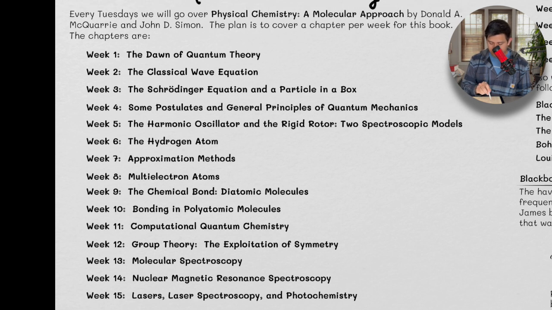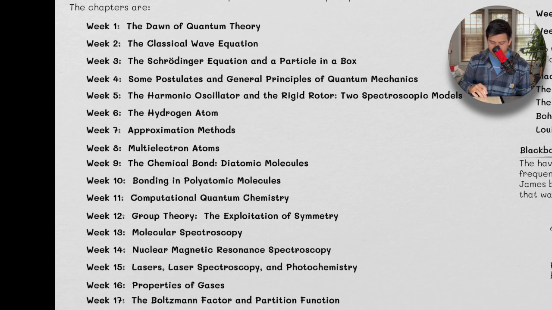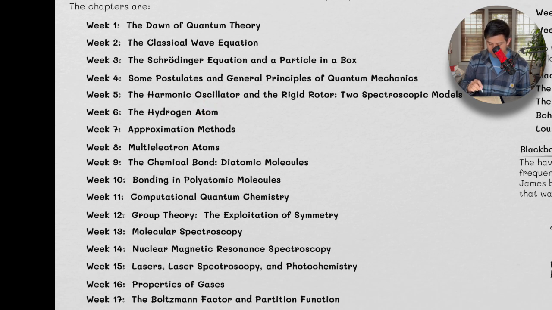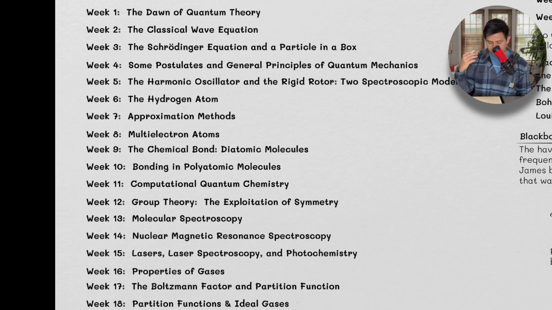And then the harmonic oscillator and the rigid rotor. These are two iconic models that we're going to use to understand molecules from a physics perspective. And then the hydrogen atom. This is the iconic example that everyone goes through, not just in PChem but also in quantum mechanics, because it's really just a two-particle system, a proton and an electron, and then we scale up from there and do approximation methods after that, for larger atoms and larger systems.